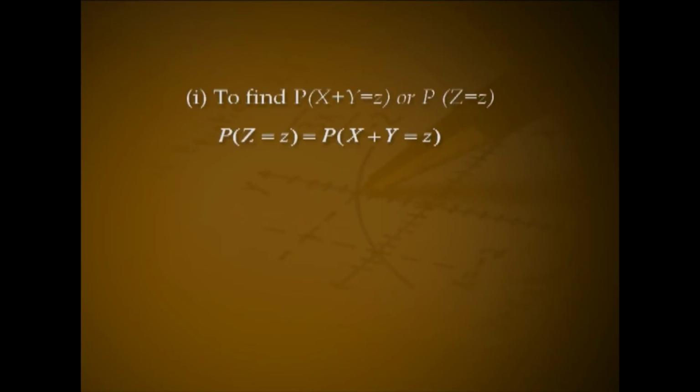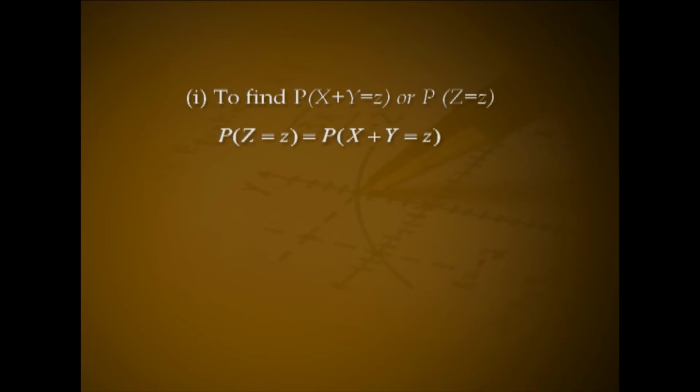Solution. Given X and Y are independent geometric random variables, let Z equal to X plus Y. The possible values of Z are 0, 1, 2, etc. Number 1, to find P of capital X plus Y equal to small z, or P of capital Z equal to small z.